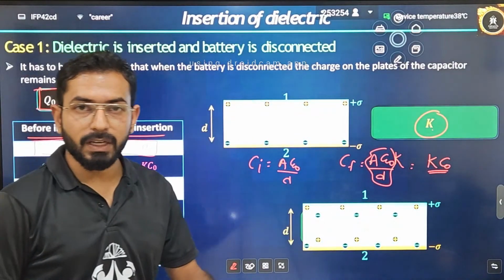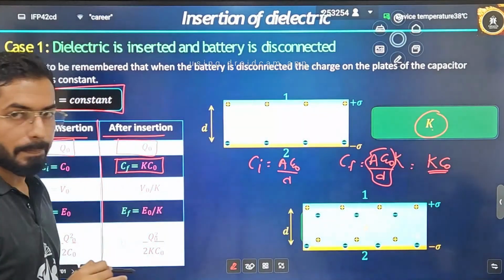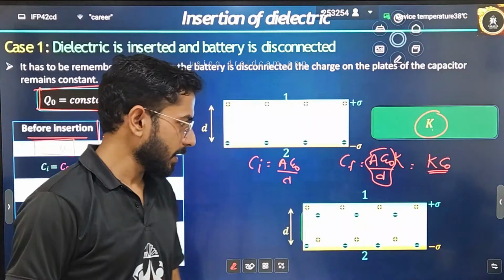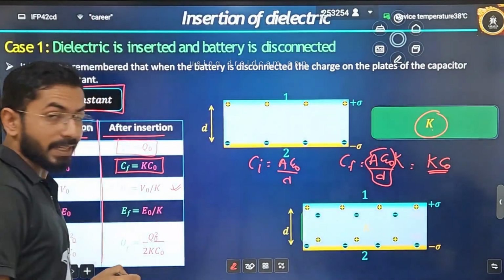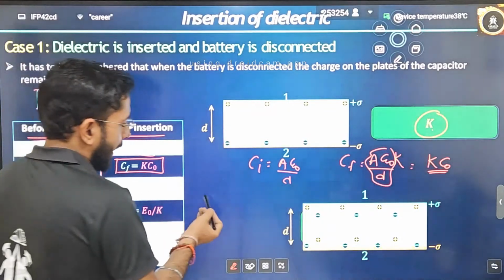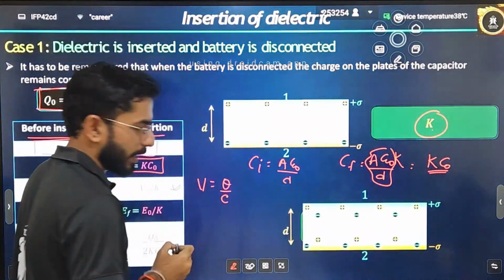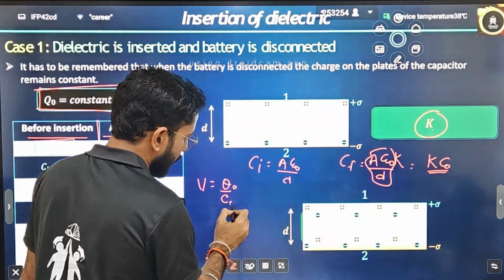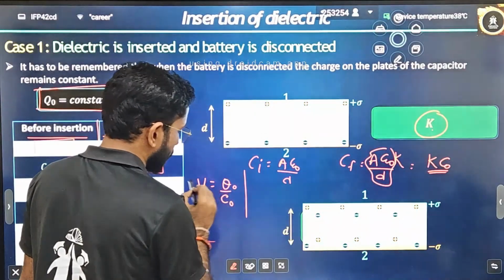That means capacitance has increased by how many times? It is increased by a factor of K. Is it clear? Second thing. Now let's discuss potential. How will potential change? For potential, V is equal to Q by C. So initially I will say Q naught divided by C naught. This is before inserting. Let's suppose this is V naught.